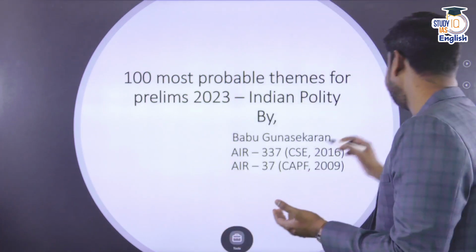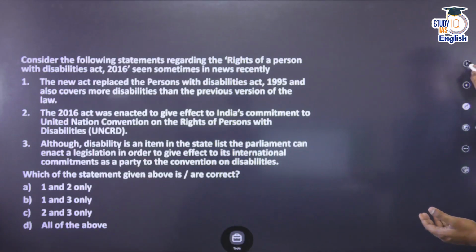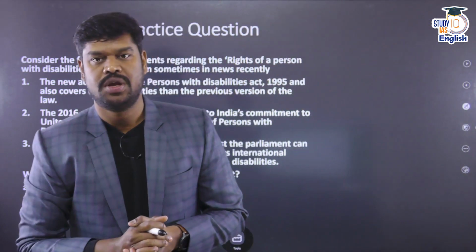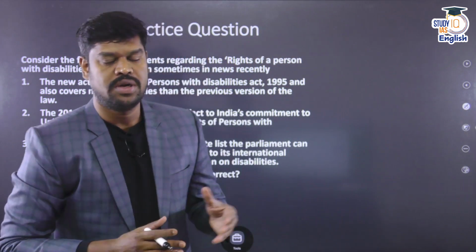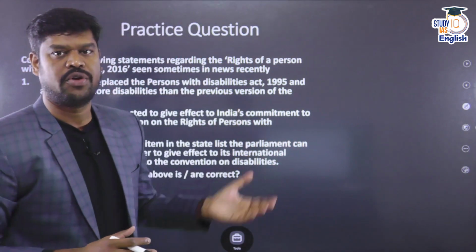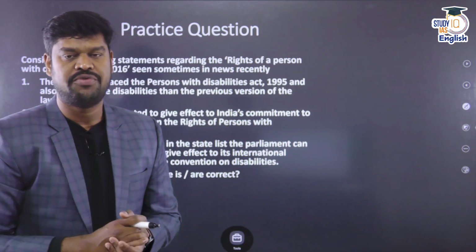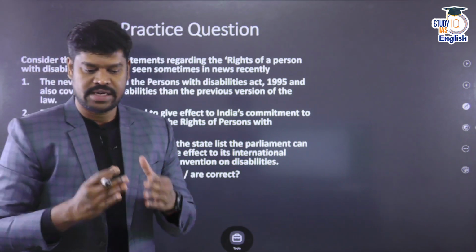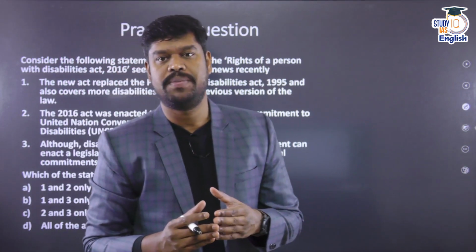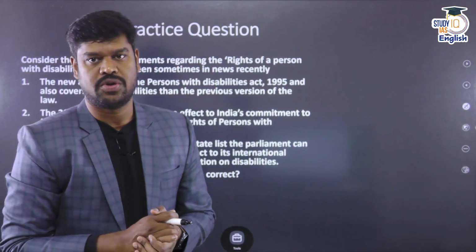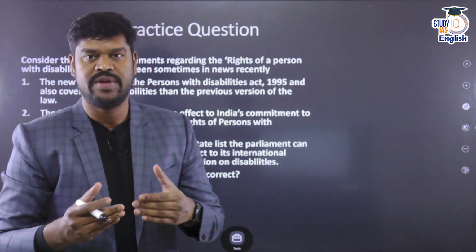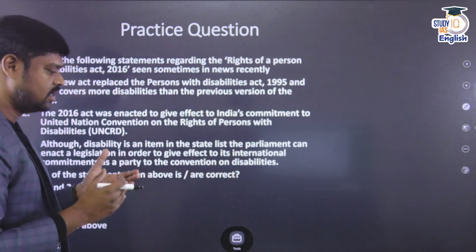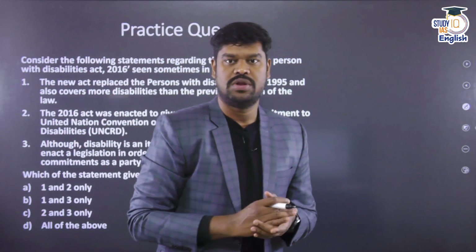So, the first question is with regard to the rights of persons with disabilities in our country. Now, this topic is very, very important because it has been in the news for a number of reasons. Many petitions have been filed in the Supreme Court, and it has been brought to the notice of the Supreme Court that the rights of persons with disabilities have not been recognized, especially by the government authorities, or the government authorities have not been very sensitive to the rights of these people. Now, in order to understand this particular topic, let us try to solve this particular question.